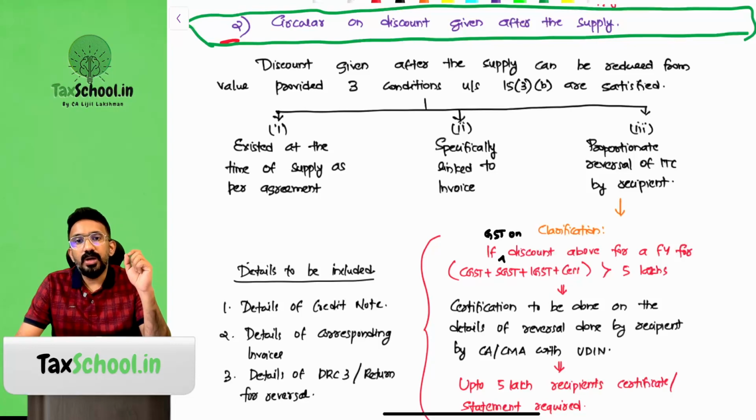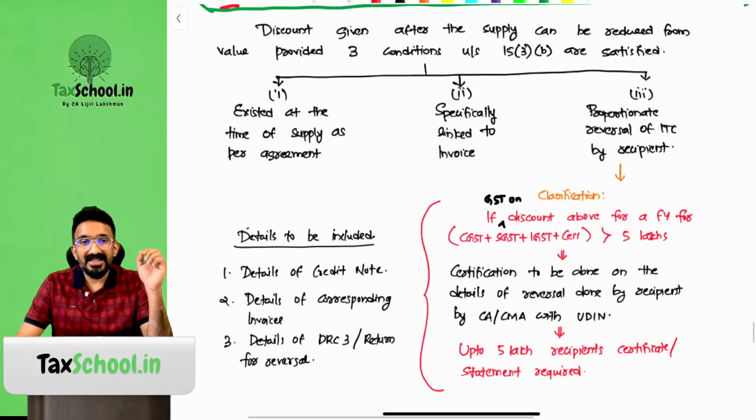Now, how will the government understand that they have actually reversed the ITC or not? For that particular purpose, they have added an additional clarification. If the discount given after the supply for a financial year put together is more than 5 lakhs, then there should be a certificate obtained from a practicing CA or CMA that this particular amount is actually reversed in your DRC forms and then paid back.